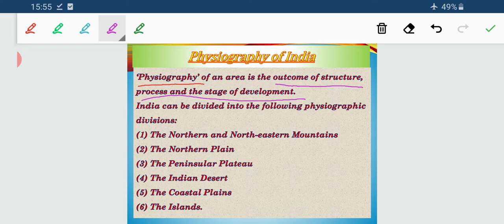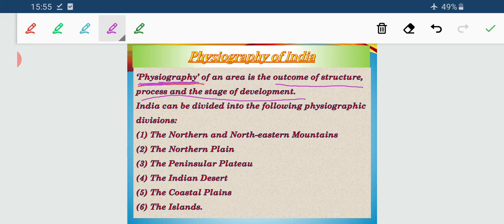There are some forces that are continuously activating these processes, like I said in the previous class: the hydrological cycle, rock cycle, tectonic cycle, and the two forces that keep these cycles in motion, endogenic and exogenic forces. So this is related to the outcome of the structure and the stages of development. In one word we term it as physiography.